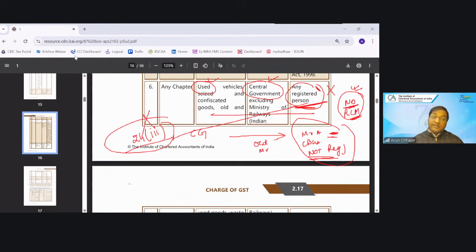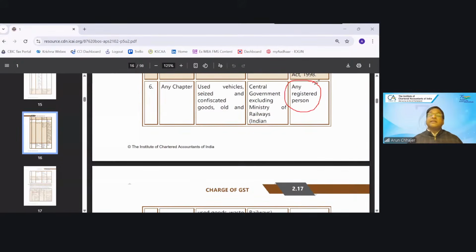यह बहुत बड़ा कंफ्यूजन है, प्लीज बी केयरफुल. ठीक है, any registered person has to be there for leviability of RCM under this category.